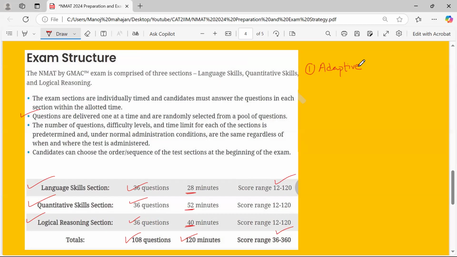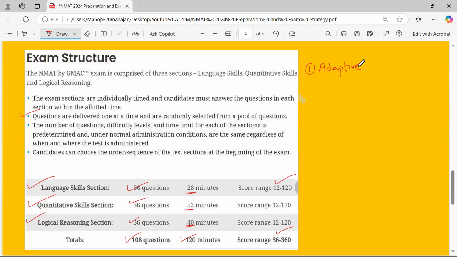So try not to rush through the initial few questions, get them correct so that they move you to questions of slightly more difficult level. Of course, going to a difficult level means the weightage of the question would be higher. And if the initial few questions are easy but you get them incorrect, there is a possibility that you may get questions of lower weightage. So just ensure that in each section, you spend sufficient time on the initial few questions so that you get them correct.